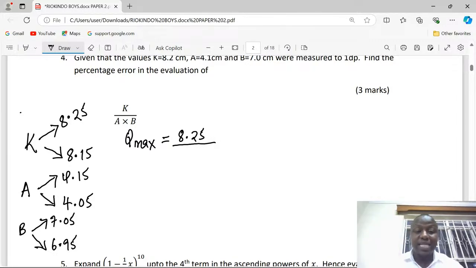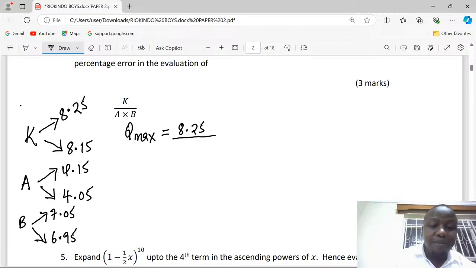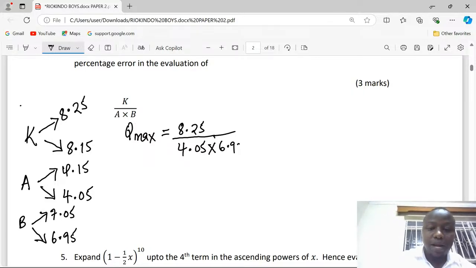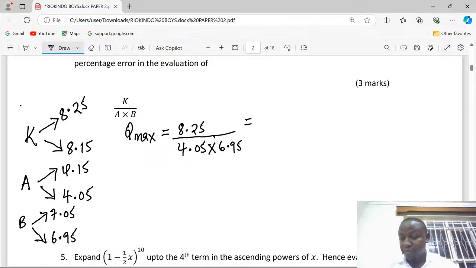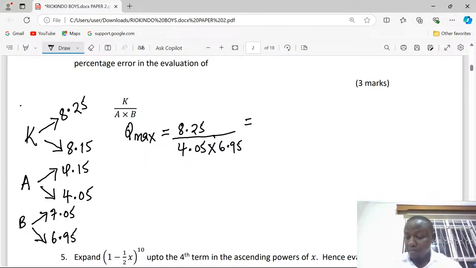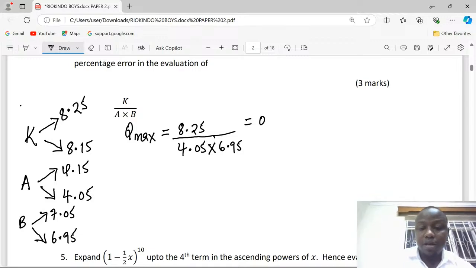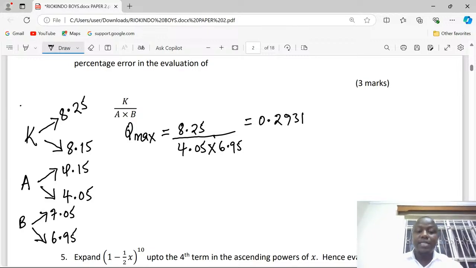And for us to get the least divider, we need the minimum value of A, that is 4.05, multiplied by the minimum value of B, 6.95. So the maximum shall be 0.2931. This is the maximum quotient.